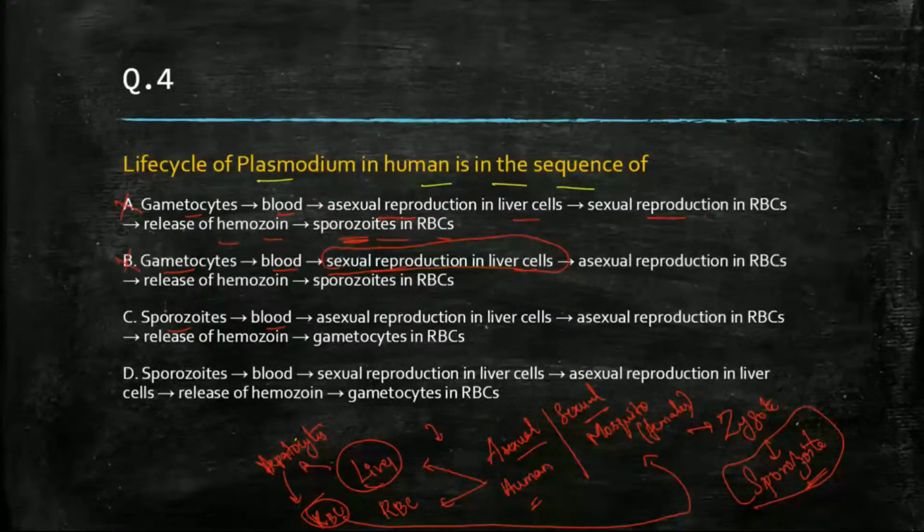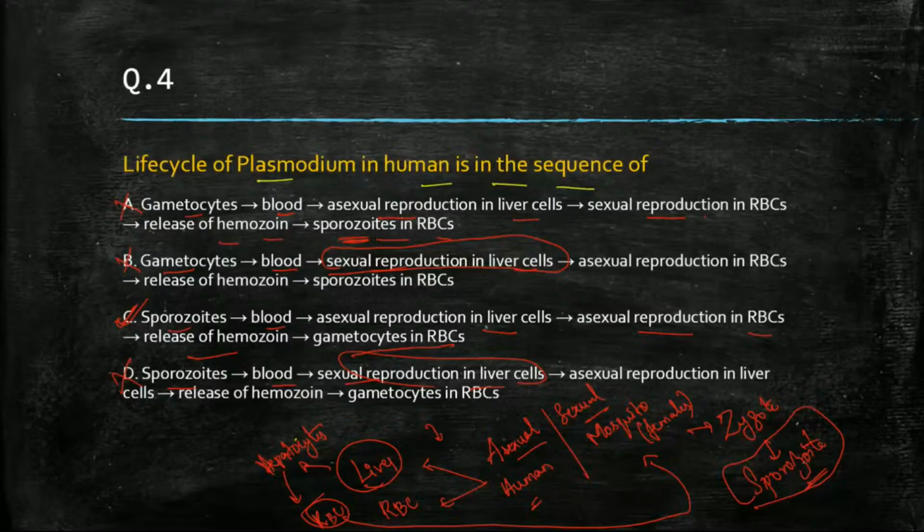This is also wrong. Sporozoites, blood, asexual reproduction in the liver cell. Correct. Asexual reproduction in the RBC. Correct. Release of hemozoin. Correct. Gametocytes in RBC. This is correct. But let me check this option also. Sporozoites in blood, sexual reproduction in liver. Again, this is not correct. So the correct answer is C. I hope this is clear to you people.